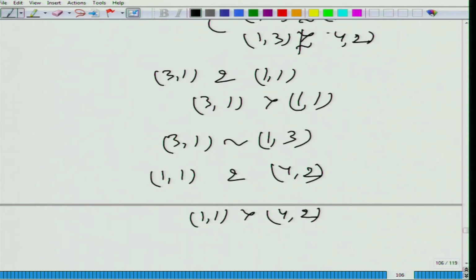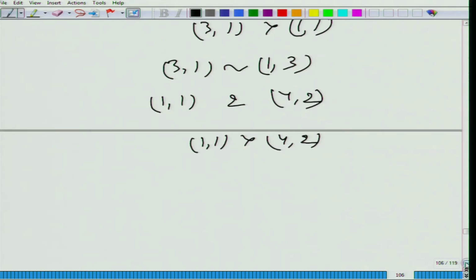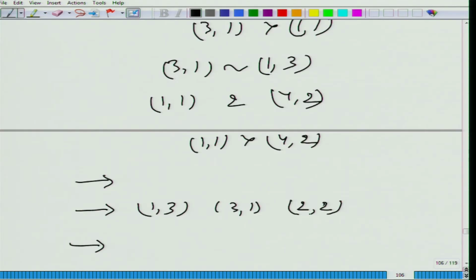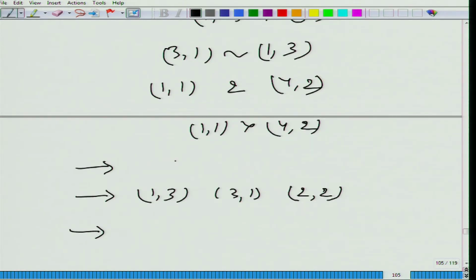So I have given you a bunch of examples. Now let's see what happens. At one level we find a person is indifferent between (1,3), (3,1) and (2,2). We have also figured out that (4,2) is strictly preferred to (1,3), so I can put (4,2) here. We don't know what happens between (4,2) and (2,2), but we will check for it.